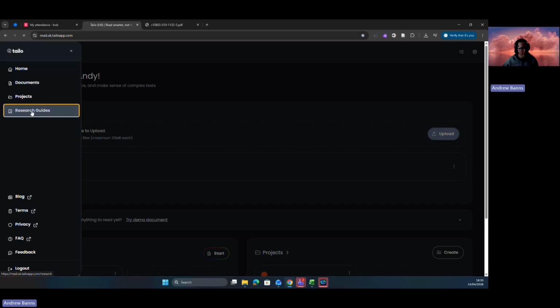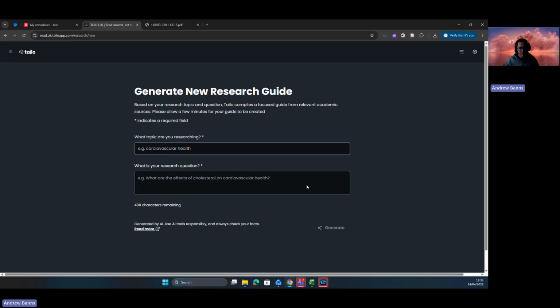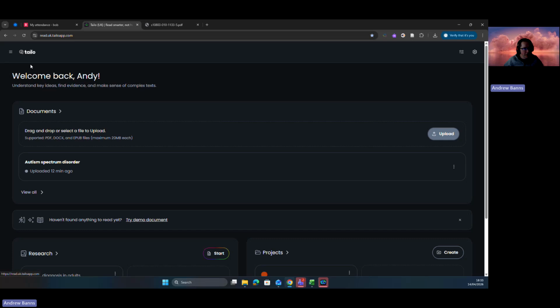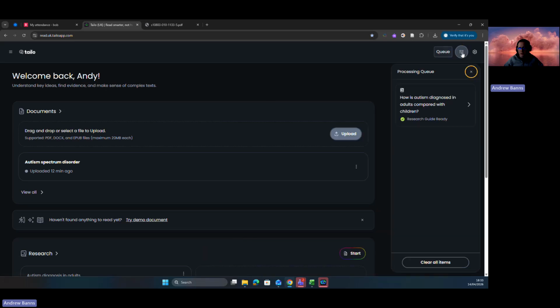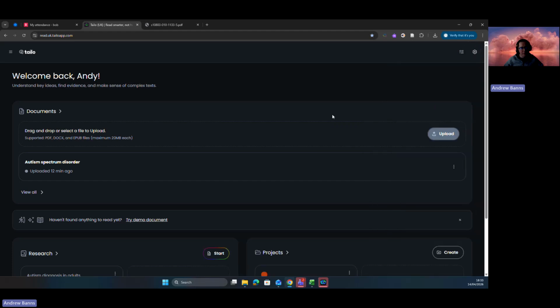So that is essentially it for Tailo. There's a couple of things like research guides and stuff in there, and similar to how we looked at before, you can just generate things that way as well. And that's the main bulk of it really. You can upload lots of different files, analyze them, and it uses lots of different AI features to give you a bit more information, and to break things down a little bit for you, make things hopefully a little bit easier. So I've not gone into it in absolutely massive depth, but hopefully it's given you a bit of an idea of what Tailo is and what you can do with it.